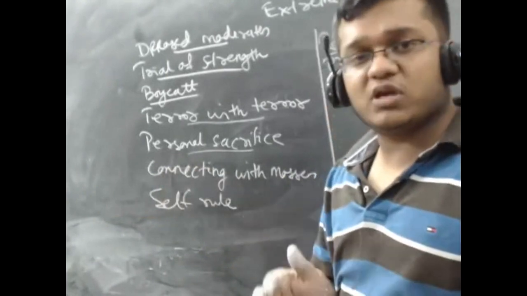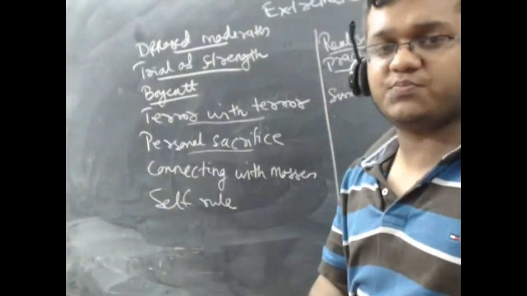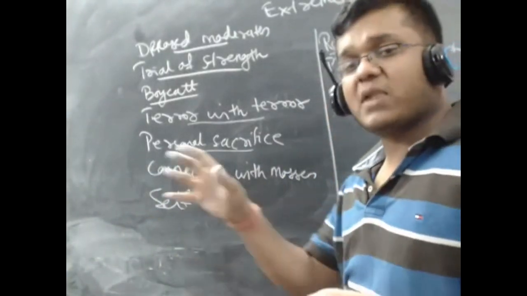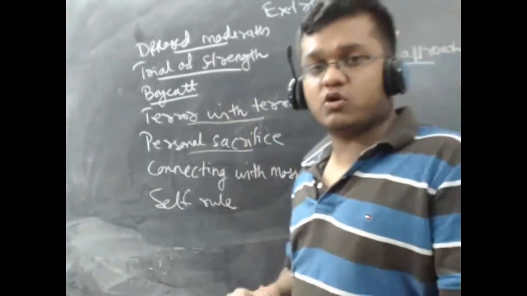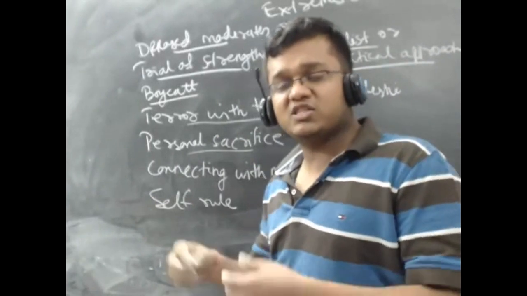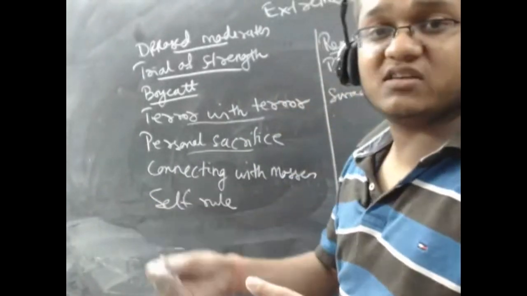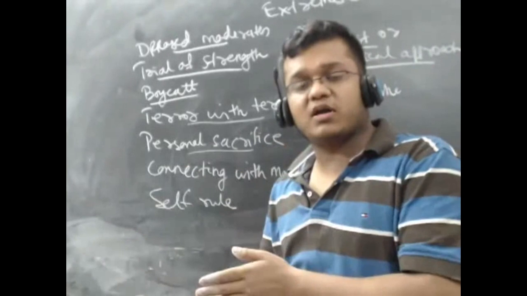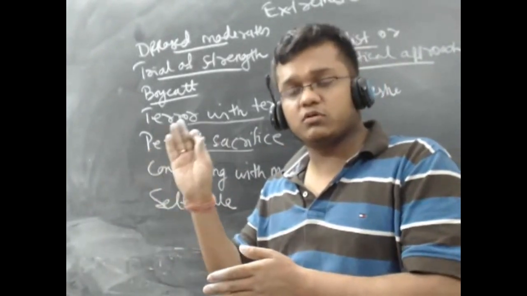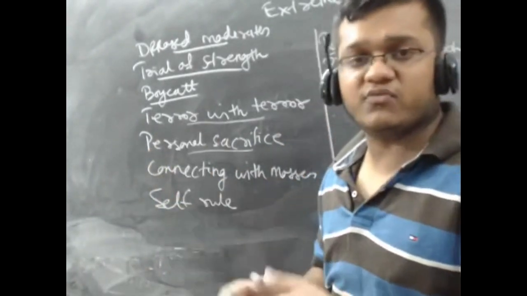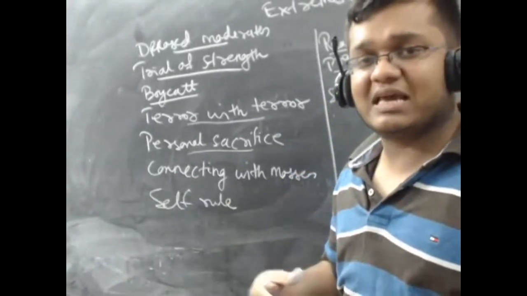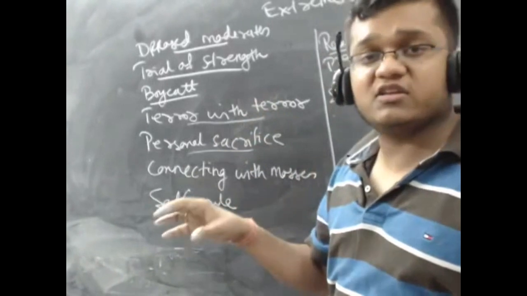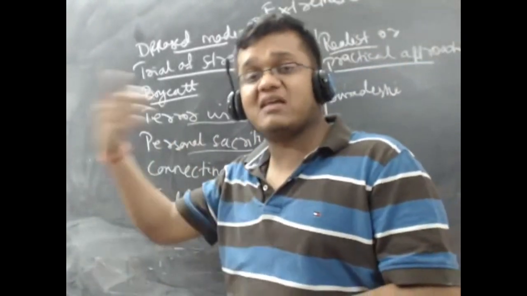So if the British are doing anything wrong, or spreading terror in India, they will reply with terror. As a result, some authors call them terrorists. If you read your book, these people were called revolutionary terrorists. But these terrorists are not modern day terrorists. They never wanted to incite fear in the mind of Indians. They were not terrorists who would loot Indians for personal gain. These people were called terrorists because they believed in replying terror with terror.